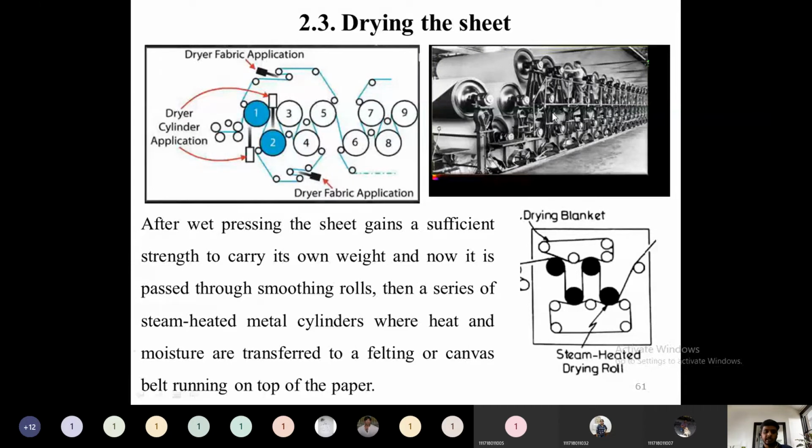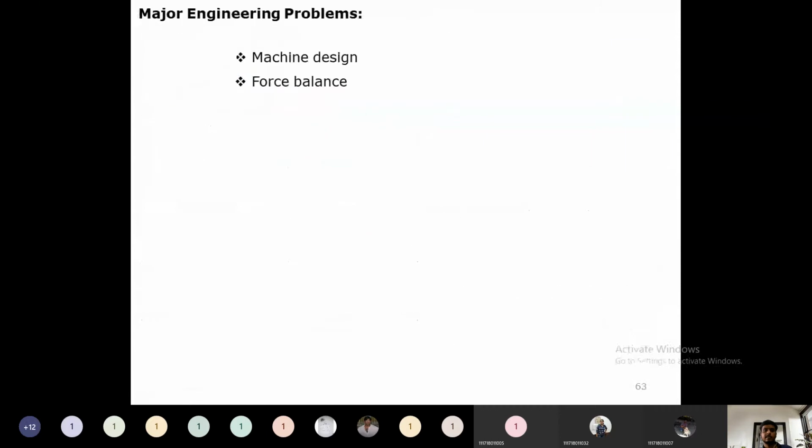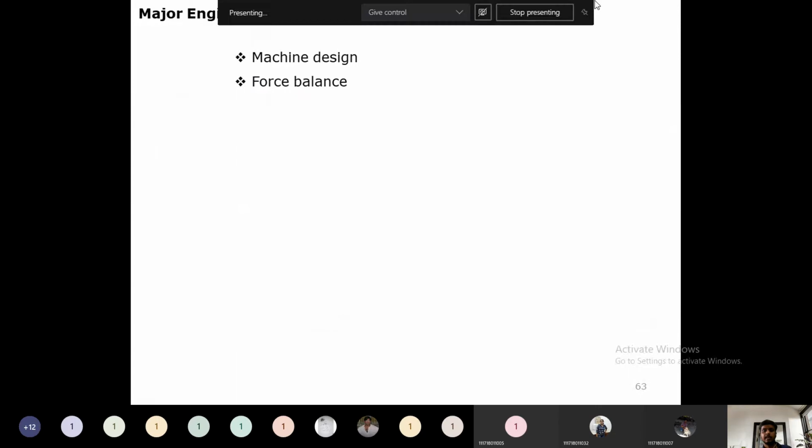So we need to give consideration in the machine design so that the heat is properly supplied, the stretching is properly applied, and the rolls are smoothed properly, so that the force will be balanced inside that calandria machine. These two are the major engineering problems in forming this wet web and finally drying a sheet called paper. So this is regarding the paper mill or paper production.